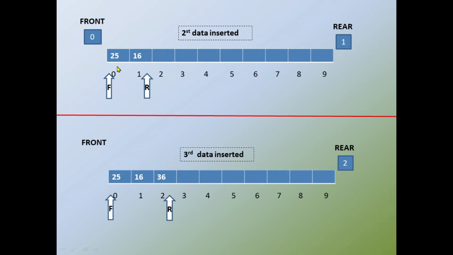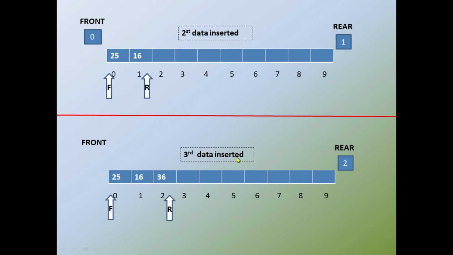Okay, now assume the second data is inserted. If I want to insert the second data, the rear value should be incremented by 1. In the previous case, the rear value was pointing to the index value 0. So it is incremented by 1. Now the rear points to the index value 1, and here the data 16 is inserted. Okay, so the front value remains here itself because we have not deleted any data. So the front value will be 0 and the rear value will be 1.